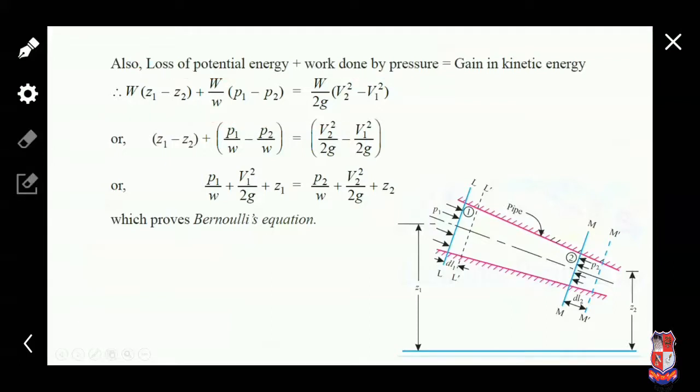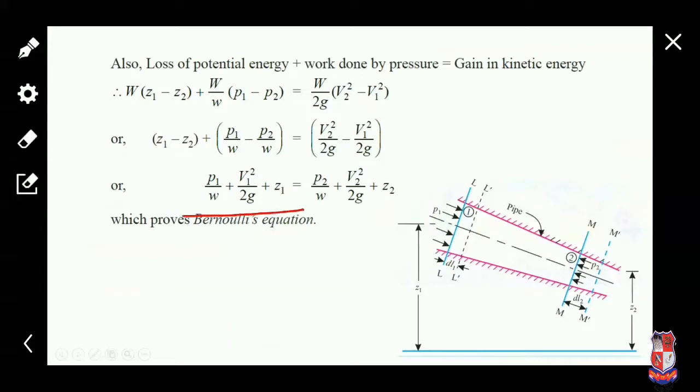Okay, now W, the weight, nullifies on both sides. Okay. Now the remaining equation is this, and now rearrange the elements of the equation.